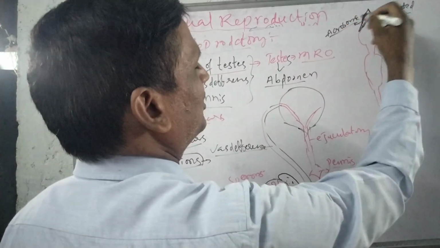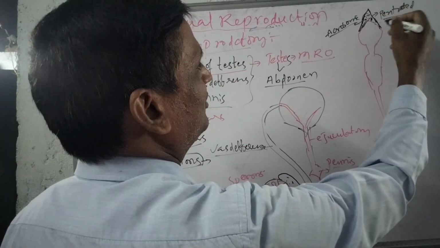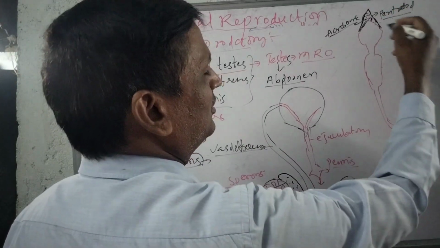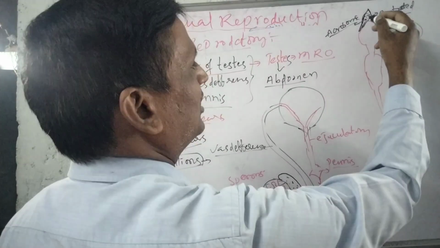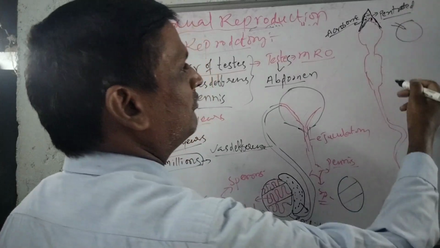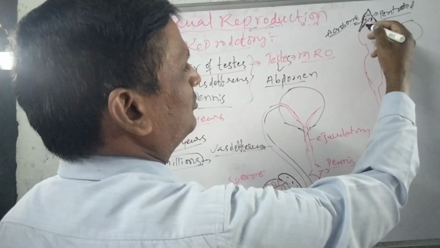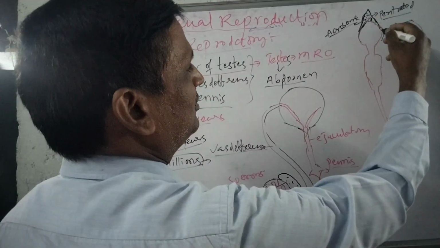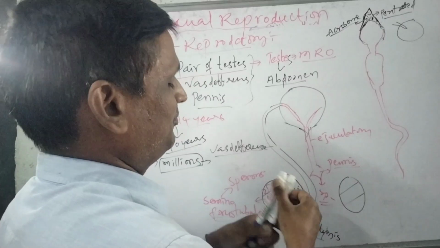This acrosome consists of some enzymes which can dissolve the walls of the ovum. So when the enzymes are released and dissolve the walls of the ovum, the acrosome can directly penetrate into the ovum for fertilization. And next, below the acrosome, you see here, this is called the head part.